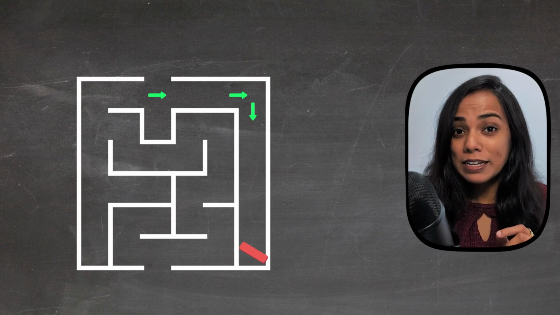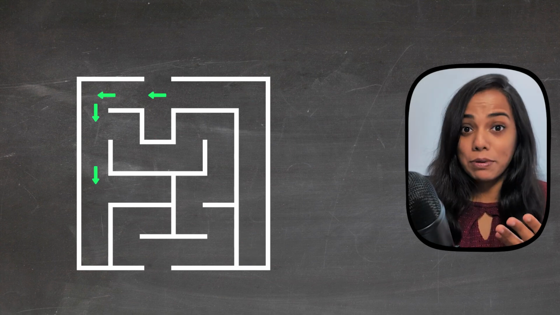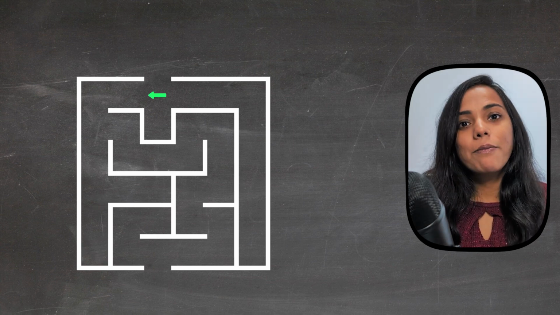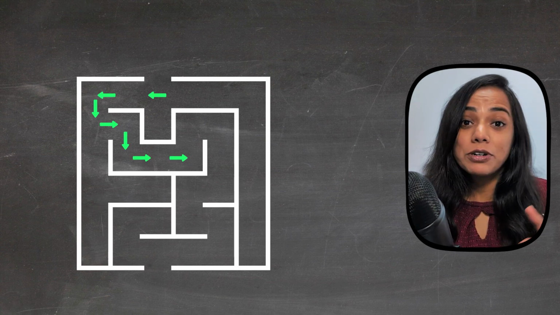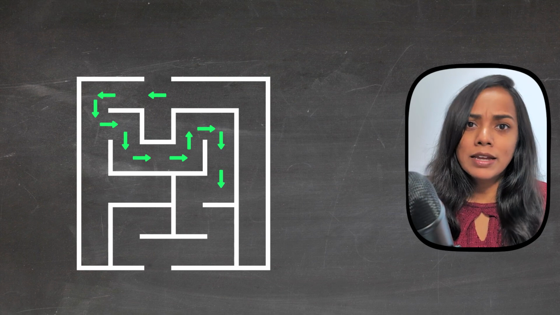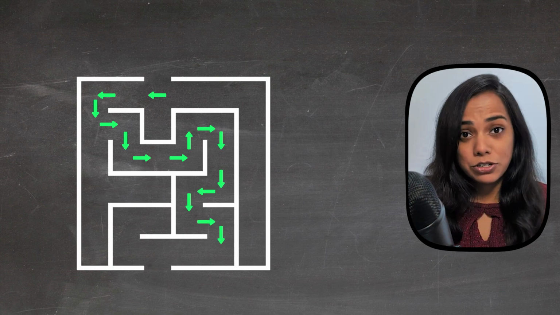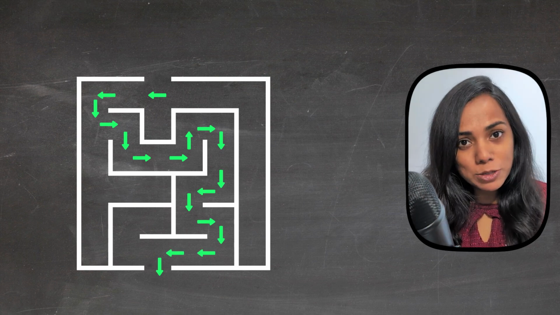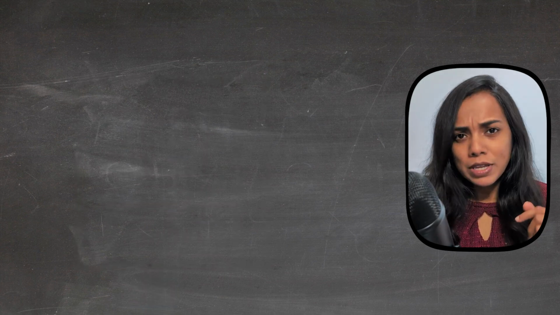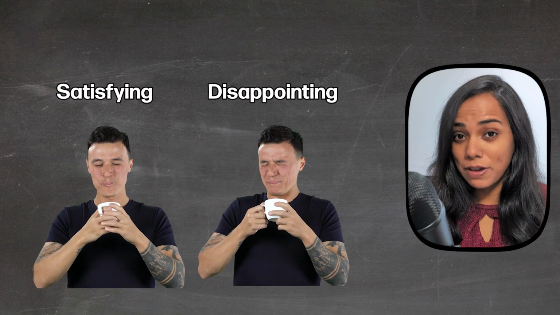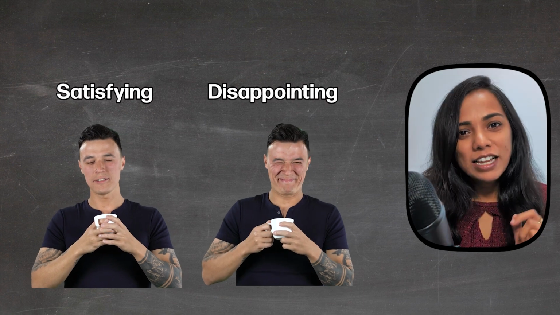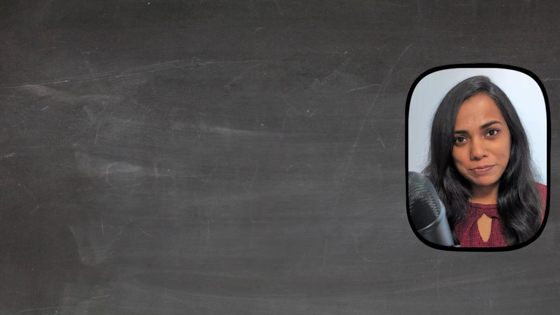Reinforcement learning lets computers, or in this example, you, learn from experiences and adapt decisions accordingly. Rather than relying on explicit instructions, you learn by exploring and receiving feedback. In this case, your coffee is satisfying or disappointing. Let's break down the process clearly.